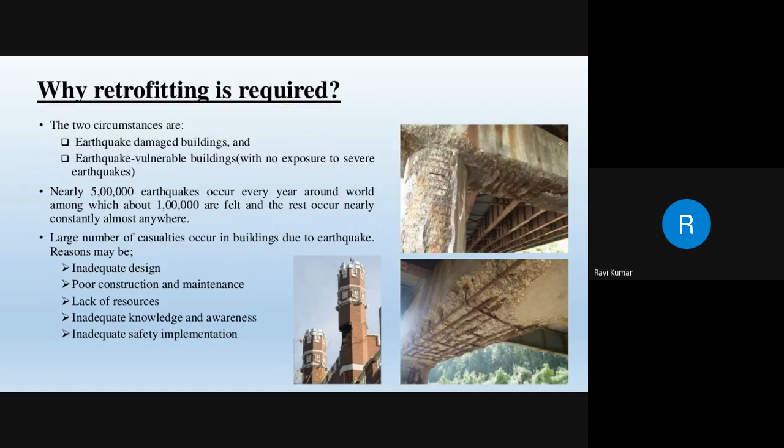So a large number of casualties occur in buildings due to earthquakes. The reasons may be inadequate design, poor construction and maintenance, lack of resources, inadequate knowledge and awareness, and inadequate safety implementation.